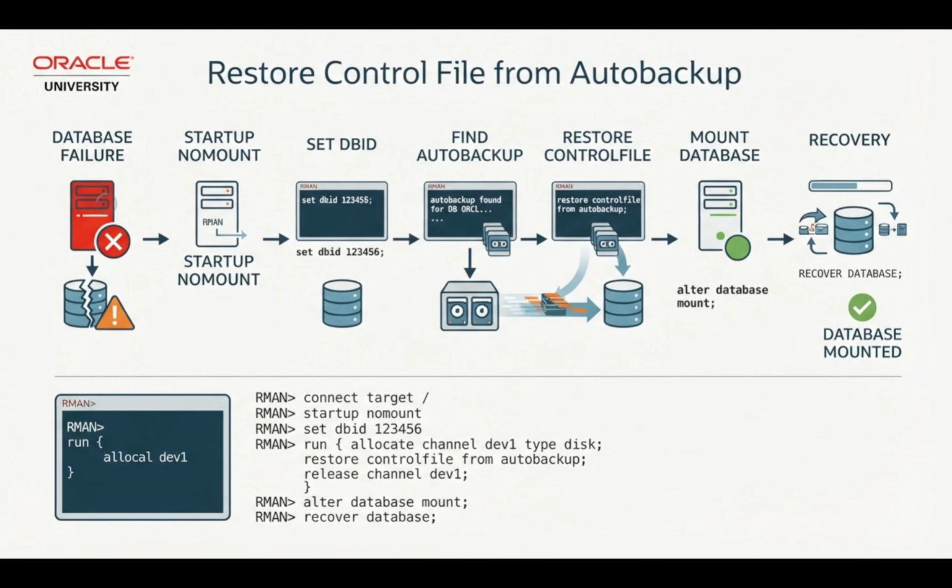Now let's imagine we actually need this backup. The database is down and the control file is missing. Because the control file isn't available yet, we can start the instance in nomount mode. If necessary, we can identify the database using the database ID. Then we can restore the control file from the autobackup using restore controlfile from autobackup. Once the control file has been restored, we can mount the database and continue with the recovery process. This is where the autobackup really provides its value.